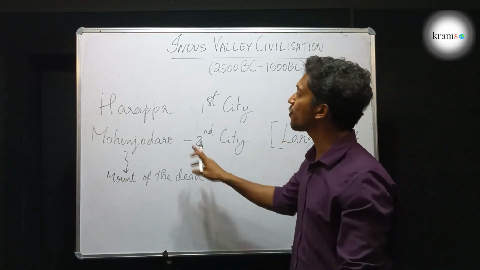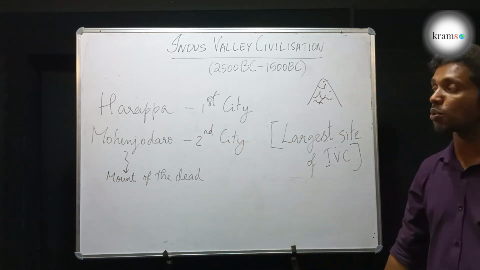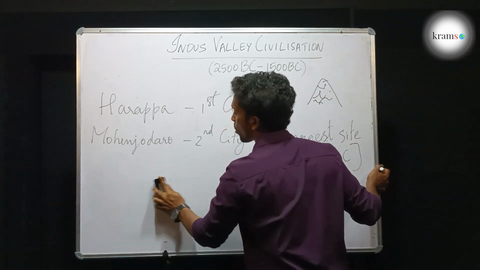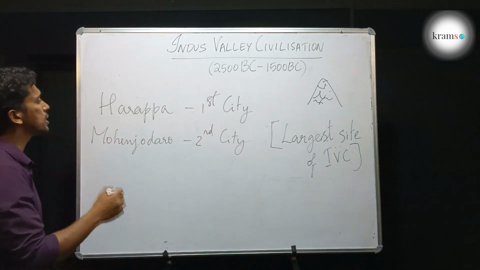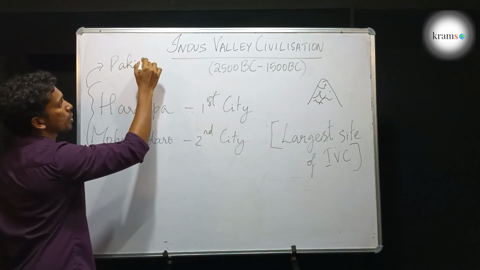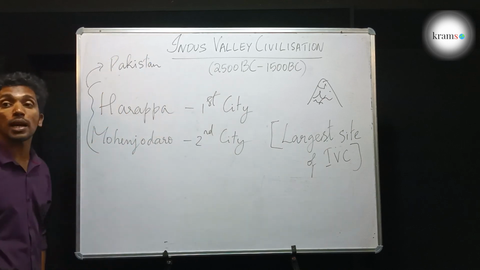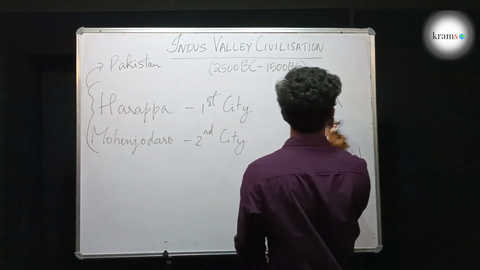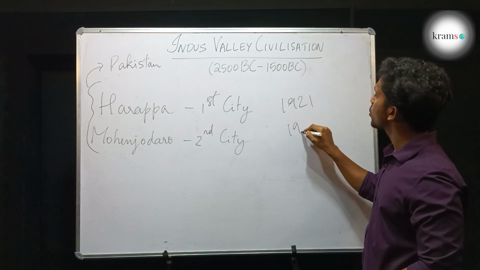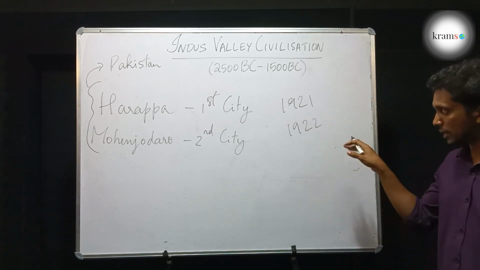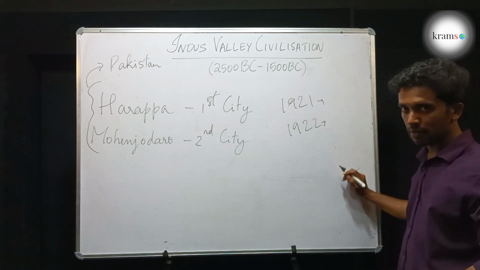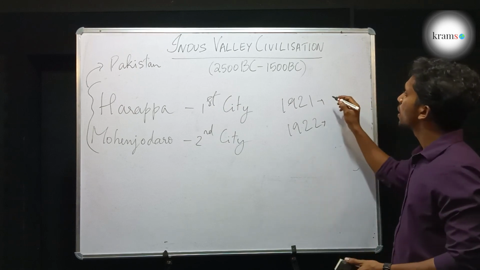So the first city identified was Harappa, and the second identified city was Mohenjo-daro, and it is the largest city. And unfortunately, both these cities are presently in Pakistan. These cities were identified in 1921 and 1922, around that time, by Indian excavators, scientists.